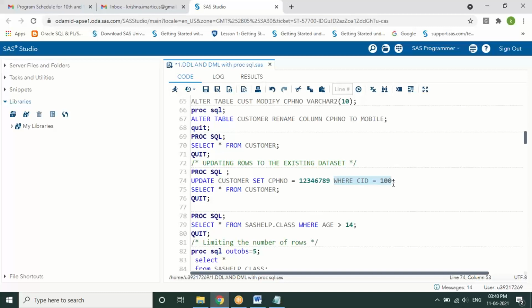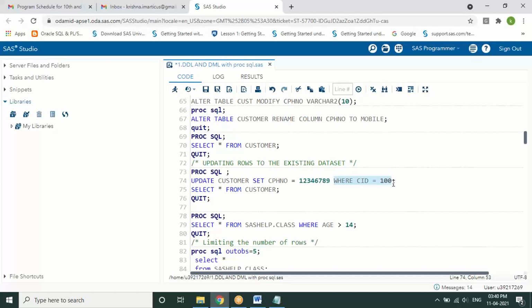Based on the requirement, suppose in this table we don't have CID, only CNAME, and there are two rows with the same name. Obviously both will be updated. For example, if I have two Imtiaz and I have to update only one, how do you specify which Imtiaz?